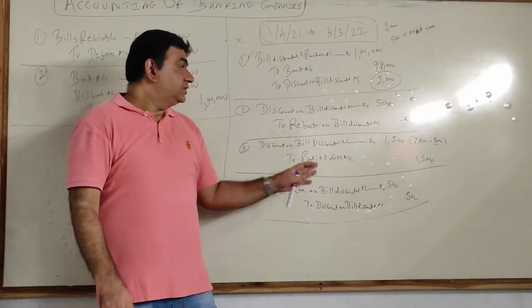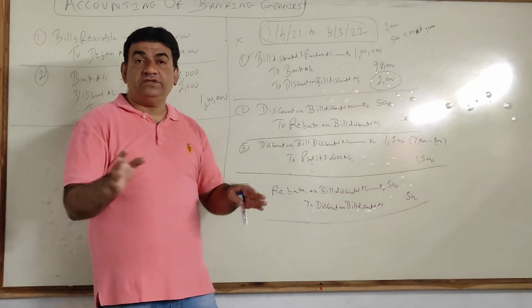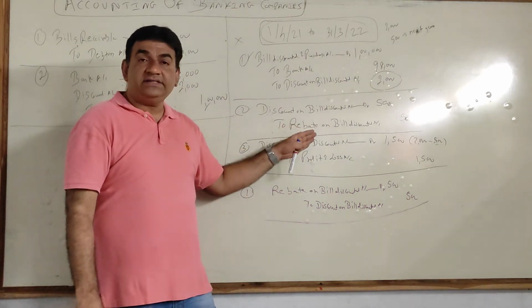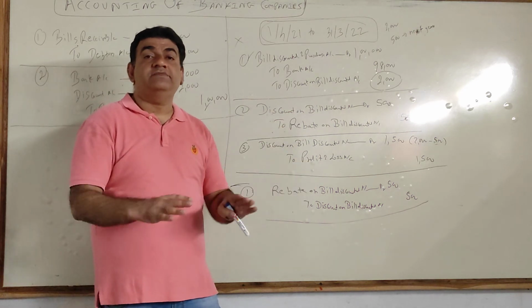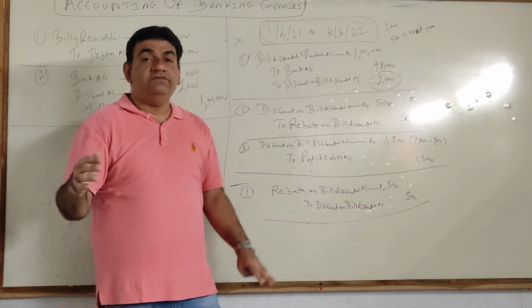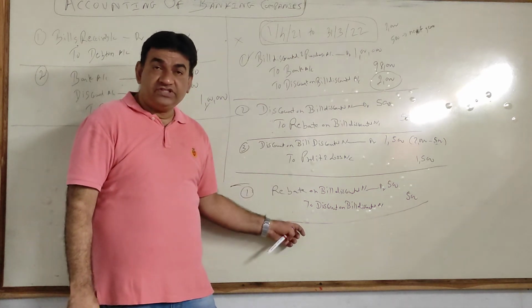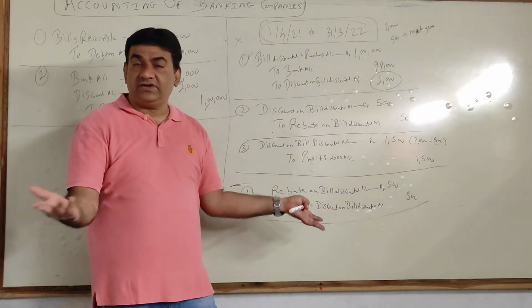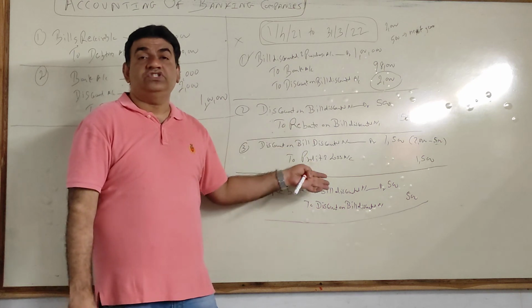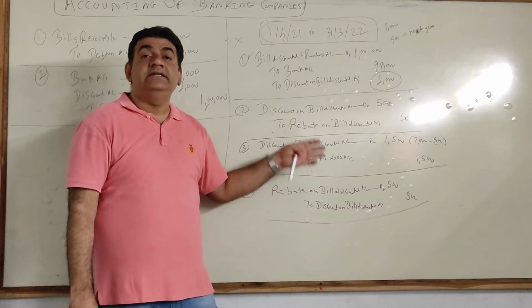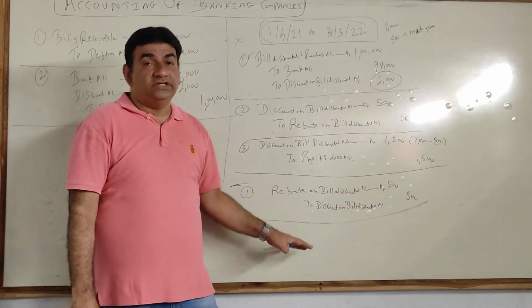Got it, guys? So I have explained 75% of the concept. Once you get this, solving the sum becomes very simple. The new point will be calculation of rebate, then the journal, same as before, and ledger accounts. Ledger accounts you all know very well. Once you know the journal, ledger is nothing but just the posting of the journal.